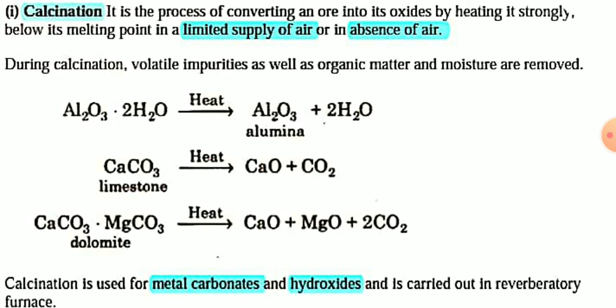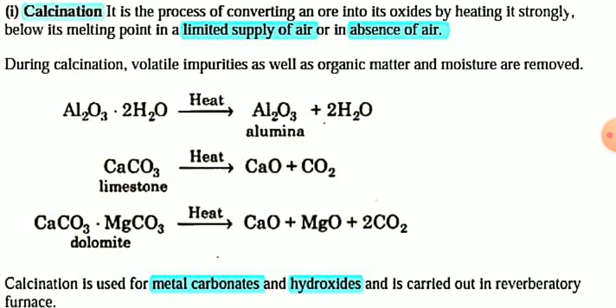Similarly, if you heat limestone, calcium carbonate, the carbon dioxide molecule will be removed and calcium carbonate will become calcium oxide.